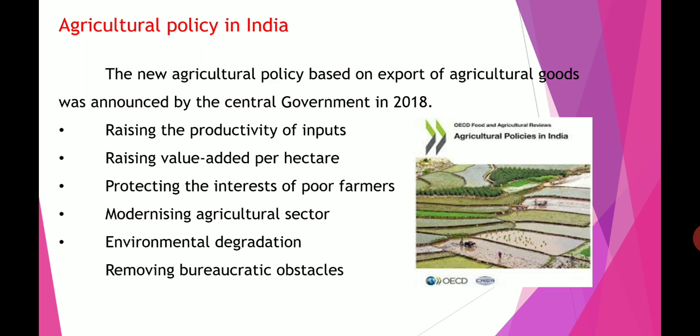So in the agricultural policy in India 2018, they introduced some important objectives: raising the productivity of input, raising value added per hectare, protecting the interest of poor farmers, modernizing the agricultural sector, environmental degradation, and removing bureaucratic obstacles. So that is the agriculture policy in India 2018.